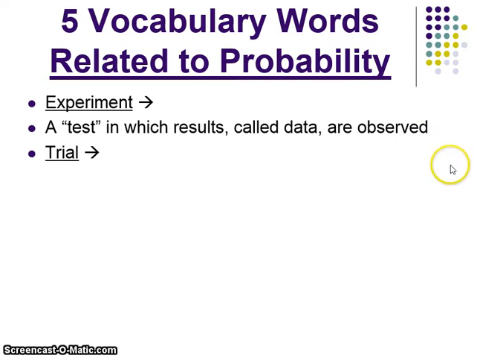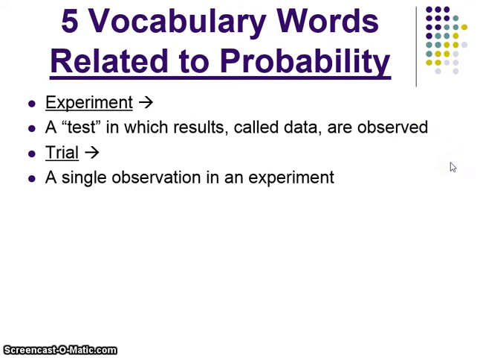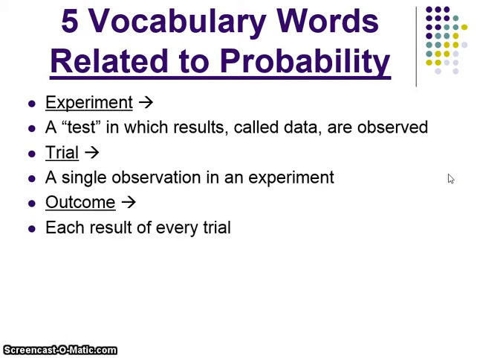Each time we flip that coin is called a trial. A trial is a single observation in an experiment. If we flipped the coin 100 times, it would be said that we did 100 trials. An outcome is each result of every trial. So if on the first trial we flip the coin and we get heads, heads was the outcome.